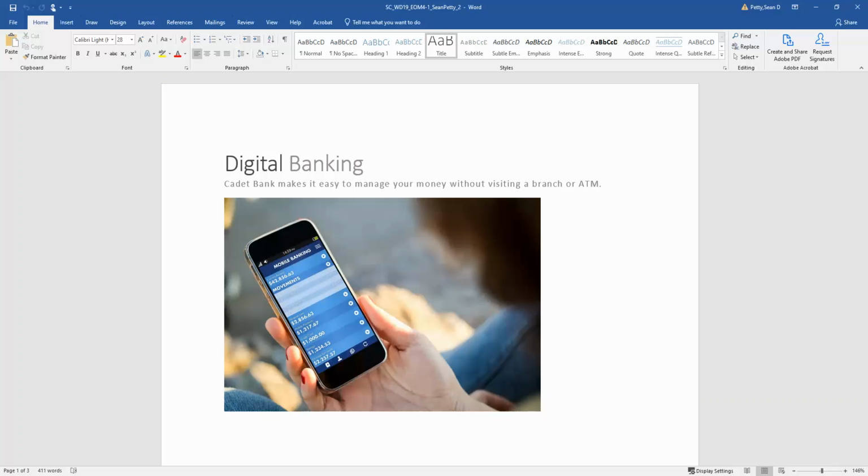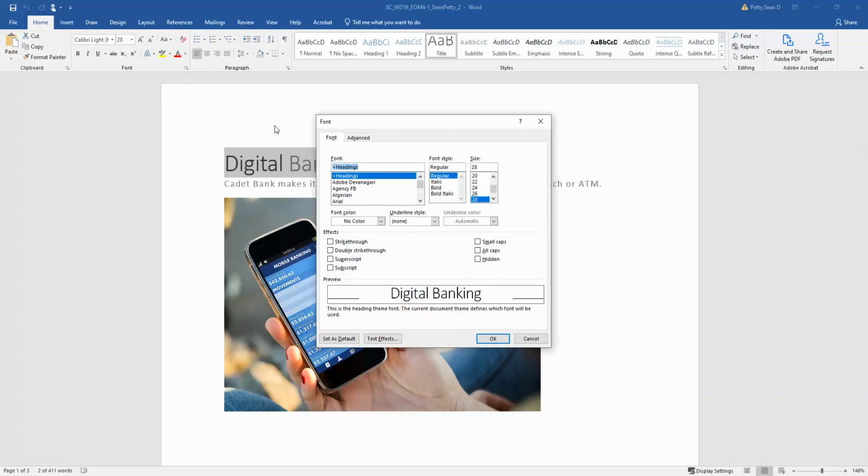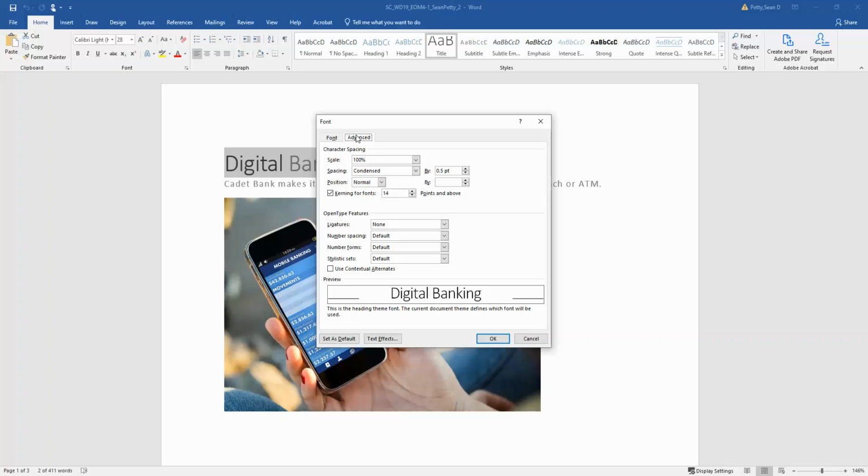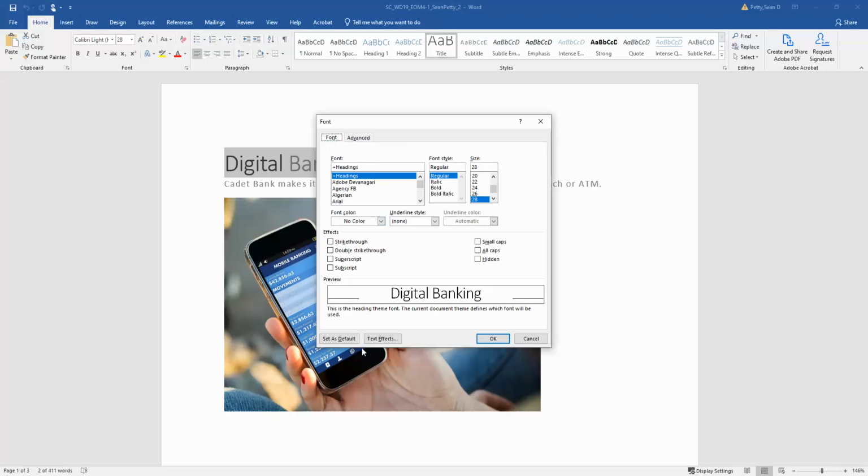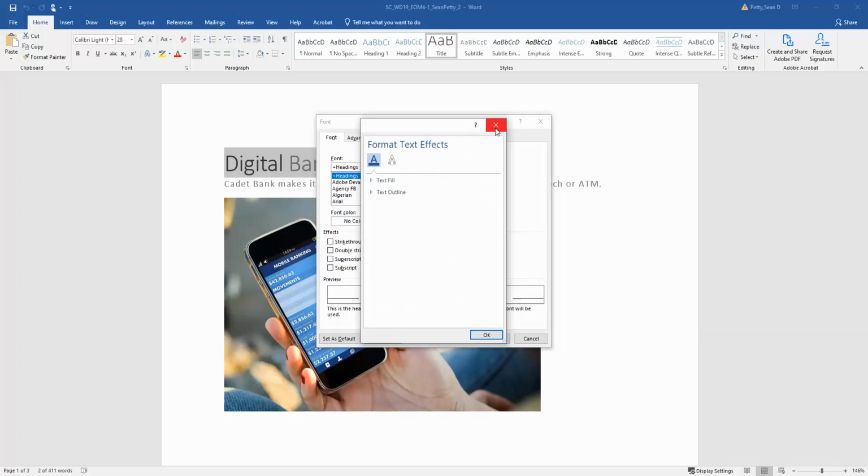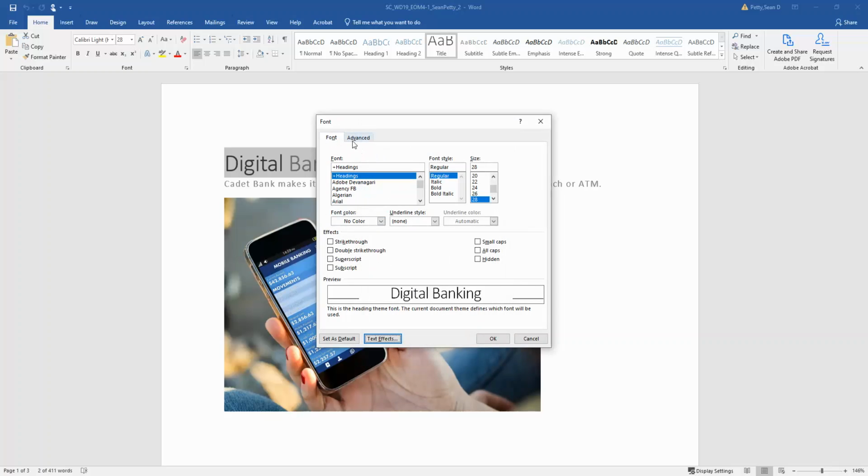So here's the digital banking text, and we want to make this look a little bit nicer. What I'm going to do is come over to my font group in this area and open up the main menu. When I click this, I have Advanced. Here you have Spacing. This is where we're going to be. There's also text effects down here, so you can do different text effects, but we're going to be up here in this menu.